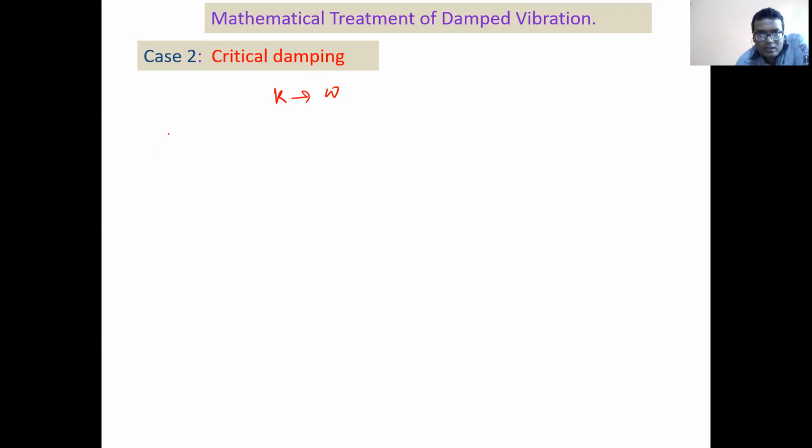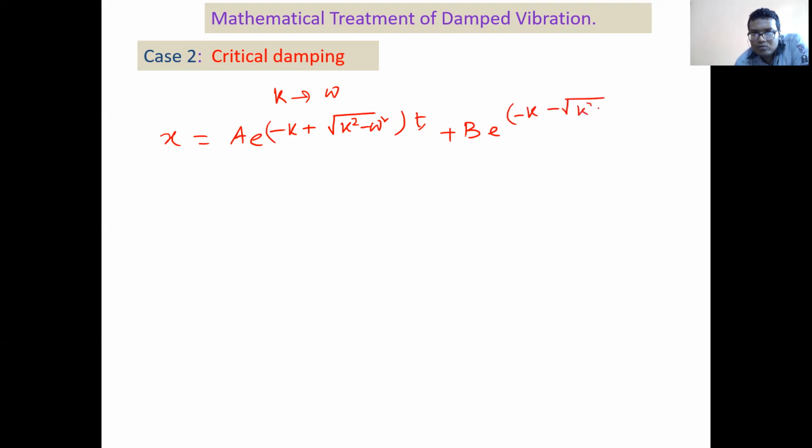If you remember the mathematical equation, I am writing it again. X equals A e to the power minus K plus root over K square minus omega square into T, plus B e to the power minus K minus root over K square minus omega square into T, right?